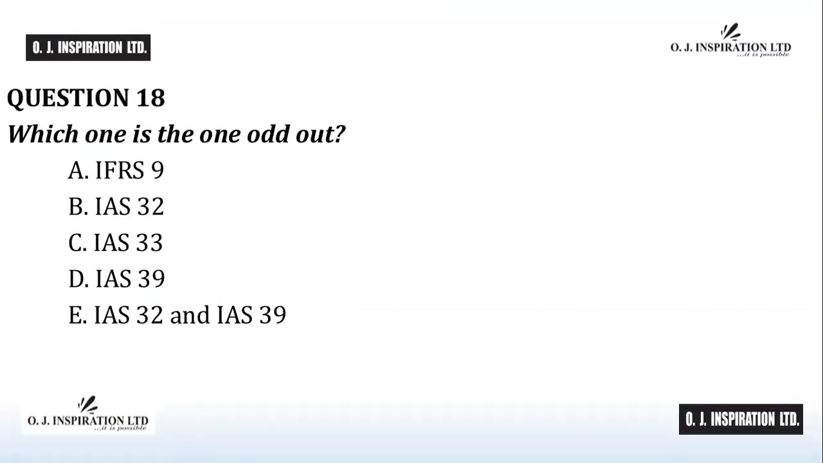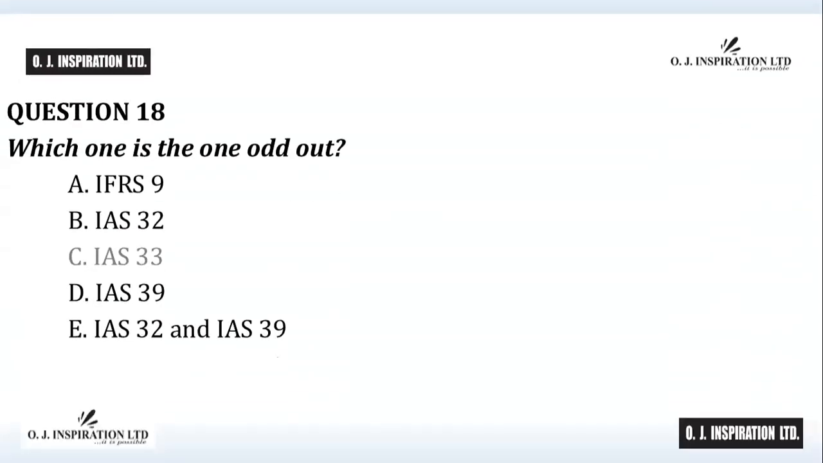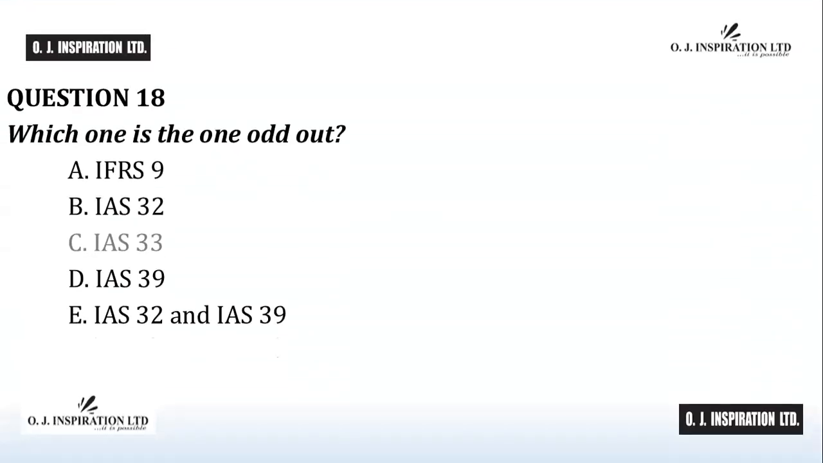Question number 18. The answer to question number 18 is C, IAS 33. IAS 32, 39, and IFRS 9 are all financial instrument standards. IAS 33 earnings per share is not a financial instrument standard. C is the answer to question number 18.